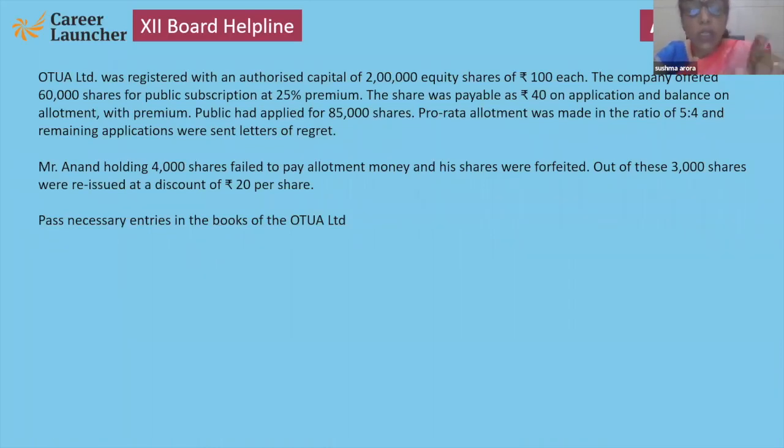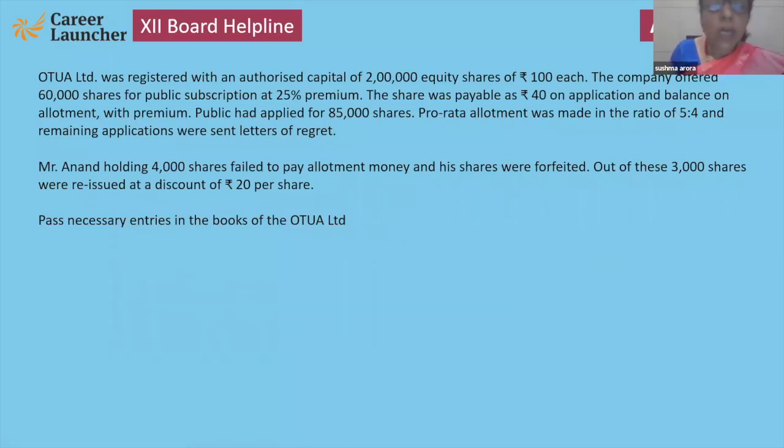So here you can see applied is 85,000, but allotted can be up to 60,000 only. This is the point I want to tell you. Generally it is given as a number of shares, but here it is given in the form of a ratio. Don't worry about it. And the remaining get a letter of regret.